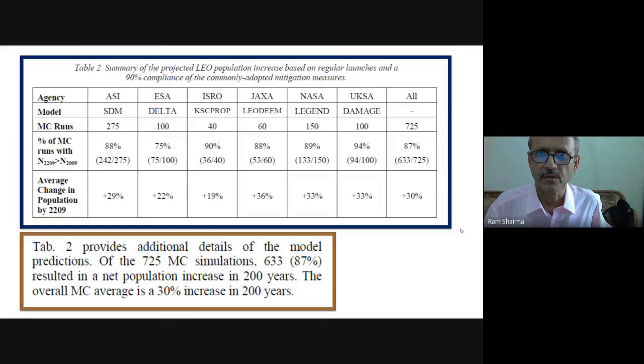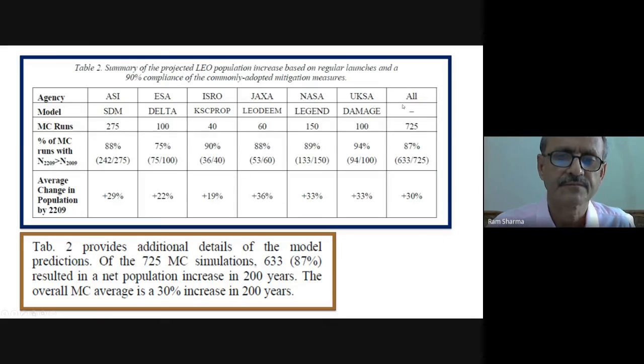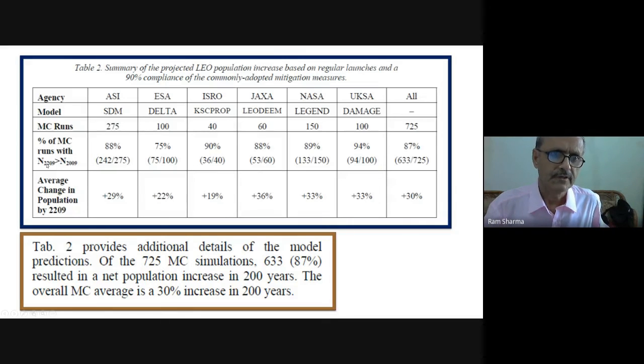This is a summary of the projected LEO, low Earth orbit, population increase based on regular launches and a 90% compliance with the commonly adopted mitigation measures. The agencies and their model names are listed, along with their MC simulations and the percentage of MC simulation runs with N2209 greater than N2009, such as 242 out of 275. And then the average change in population.